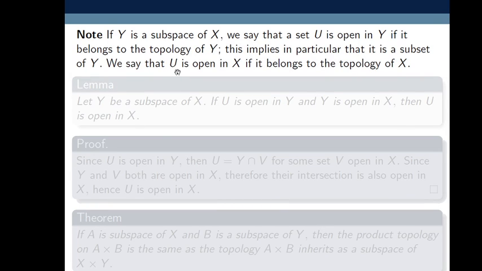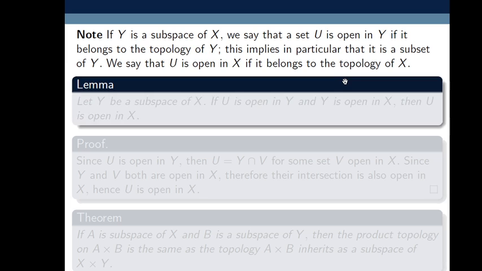Note that if Y is subspace of X, then we say that U is open in Y if it belongs to topology of Y. We know very well every member of topology on X is open set. So if we define any topology on Y, then obviously U is open in Y. But here Y is what? Subspace of X. This implies that in particular a subset Y is a subset of X. We say that U is open in X if it belongs to the topology of X. So we already discussed this. Now next lemma.